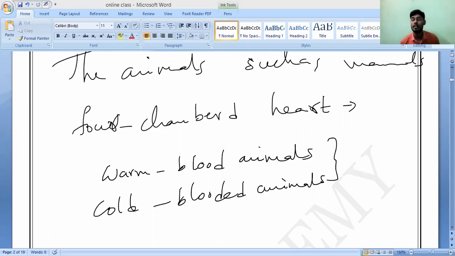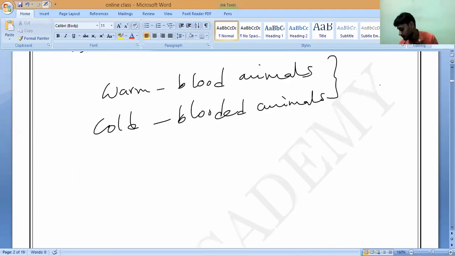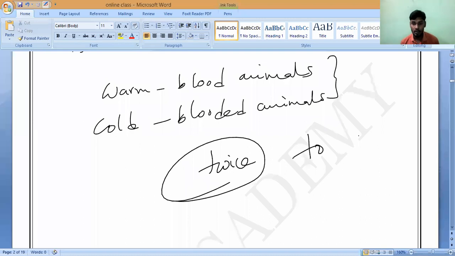So mammals and birds are all called warm-blooded animals, which need very high energy, because that energy maintains their body temperature. That is why all these animals, including human beings, have a four-chambered heart. They have double circulation, in which the blood passes through the heart how many times? In double circulation, the blood passes twice to complete one cycle.